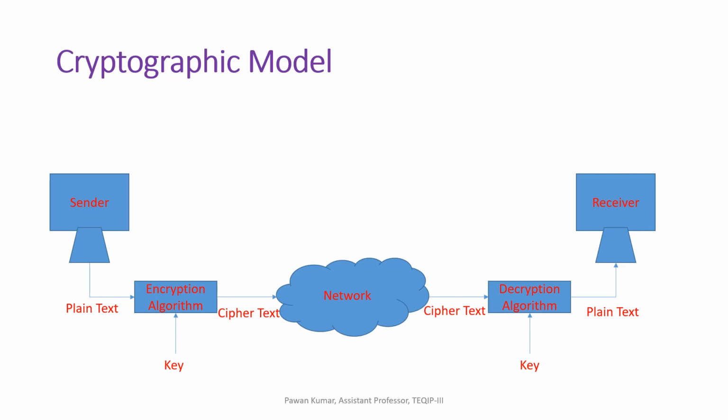And you can see here, at both sides a key is used. That is optional: you can use the same key at both sides, or you can use different keys at both sides. That depends on the scenario, that means whether you are using symmetric key cryptography or asymmetric key cryptography.